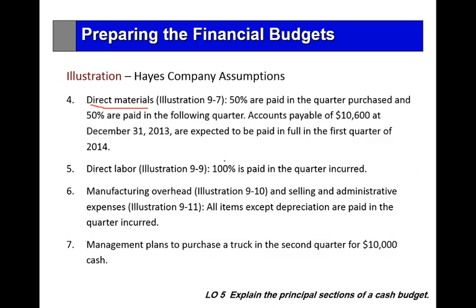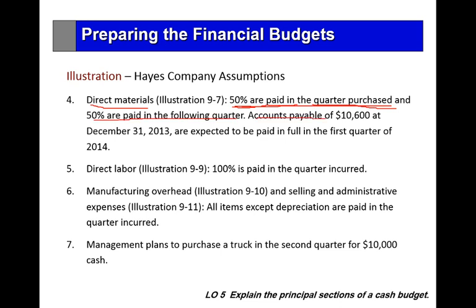Number 4, the experience or policy of the company with its vendors is to pay 50% of the amount owed in the quarter purchased, and 50% is paid in the following quarter.